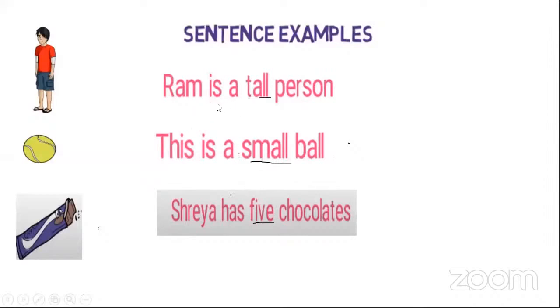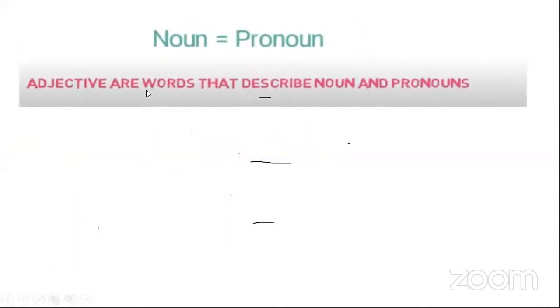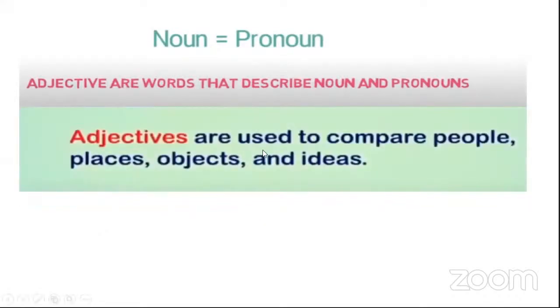And what are they describing? They are describing the nouns and pronouns. The words which describe nouns and pronouns are called adjectives. So what are the adjective words describing? Nouns and pronouns. Okay. Then the adjective words are used to compare people, places, objects and ideas. How did we do it in the